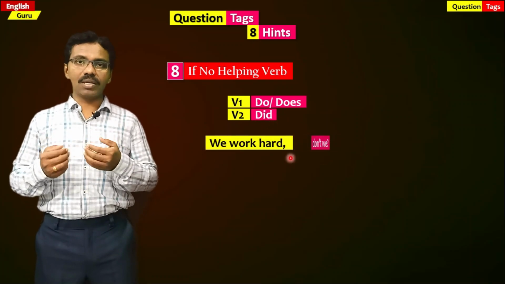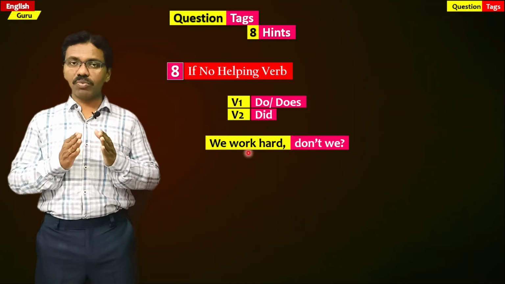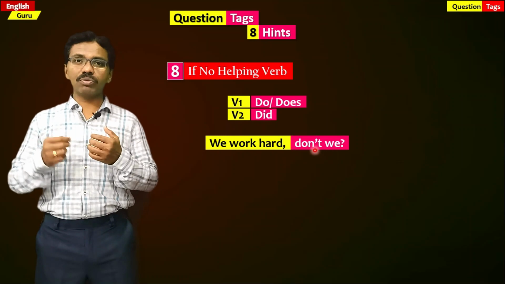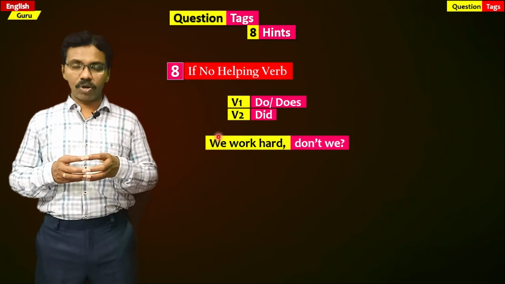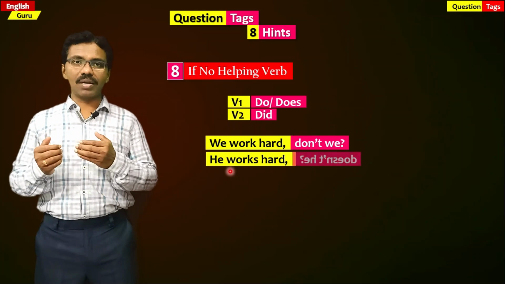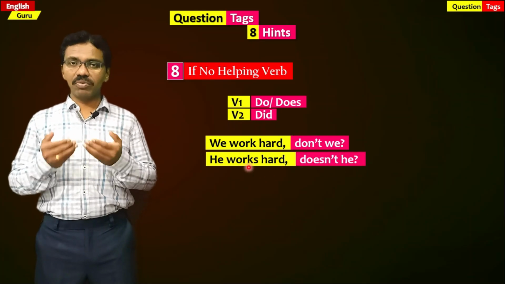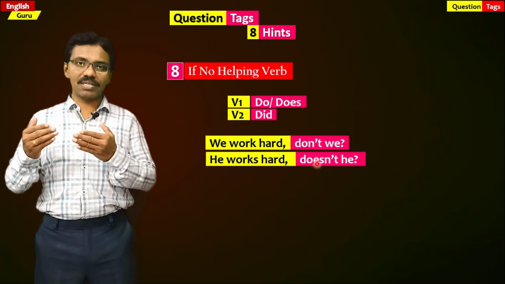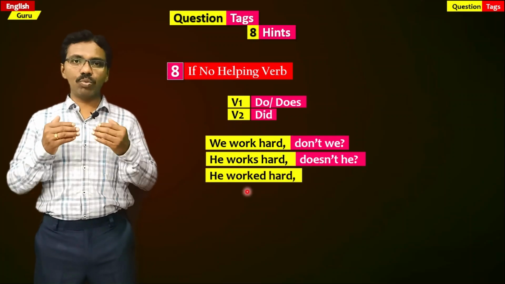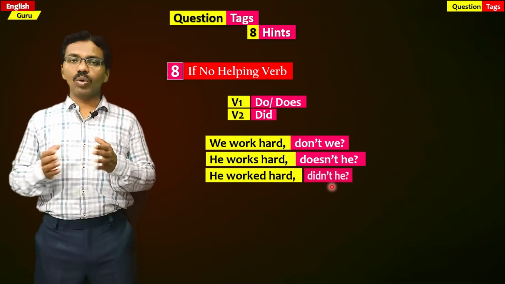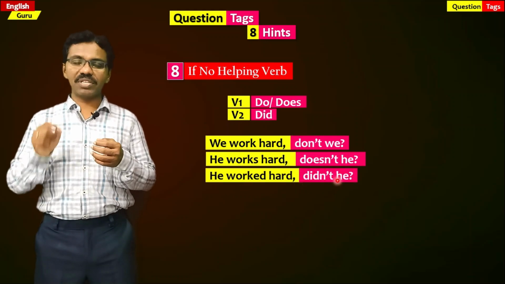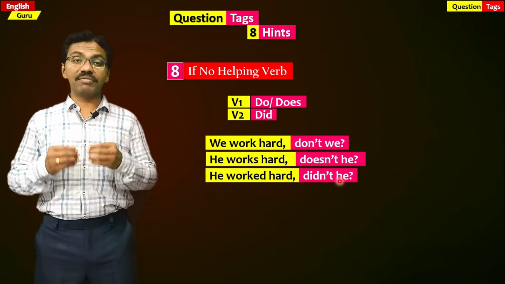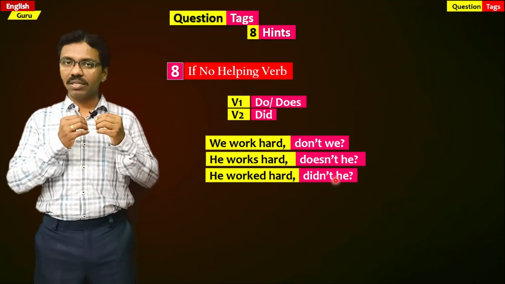We work hard, don't we? Work is verb 1. That's the reason we have taken don't we. Why don't? Because we is a plural pronoun. The next sentence is he works hard, doesn't he? So works is a verb 1. Why doesn't he? Because he is third person singular. That's the reason we have taken doesn't. In a similar manner, he worked hard, didn't he? Worked is a verb 2. That's the reason we have taken did in the question tag. So this is how we have to write if there are no helping verbs in the statements.